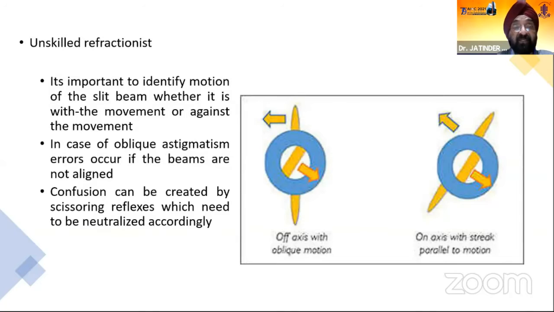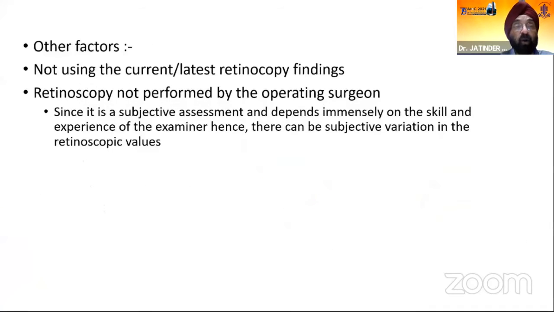If an unskilled refractionist, maybe an optometrist who is not very skilled, is doing the retinoscopy, he has to see that the axis of the beam aligns with the axis of the motion. Confusion can be particularly created by scissoring reflexes, which need to be neutralized accordingly. Other factors are not using the current or latest retinoscopy finding, and retinoscopy not performed by the operating surgeon himself, because retinoscopy depends immensely on the skill and experience of the examiner. Hence, there can be subjective variation in the retinoscopic values.